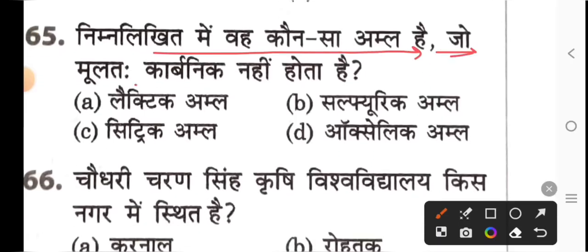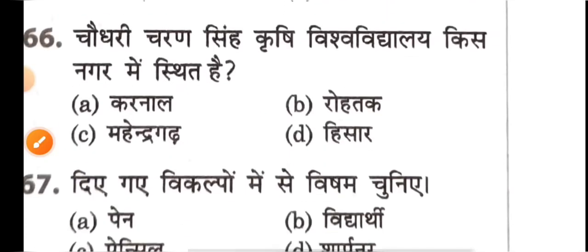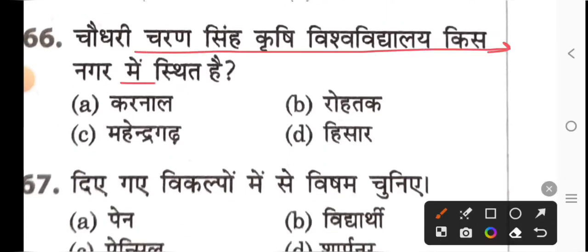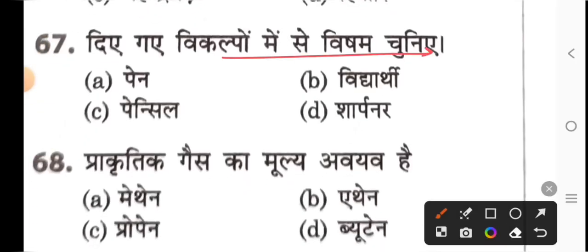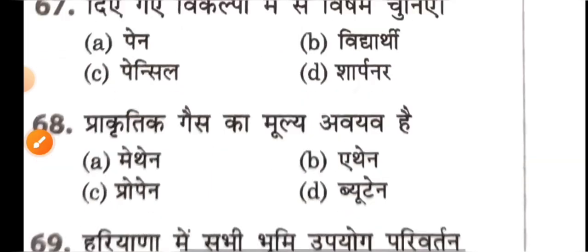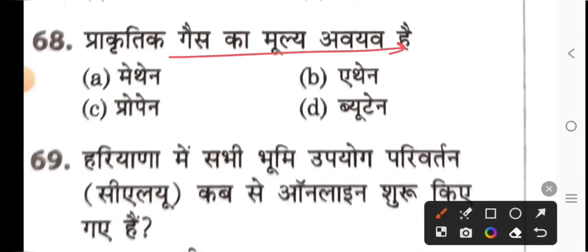Which of the following acids is not organic in origin? Then option B, sulfuric acid. Chaudhry Charan Singh Agricultural University is located in which city? Option D, Hisar. Choose the odd one from the given options. So option B, students. Pen, pencil and sharpener are writing things, but students are different. The main component of natural gas is methane.